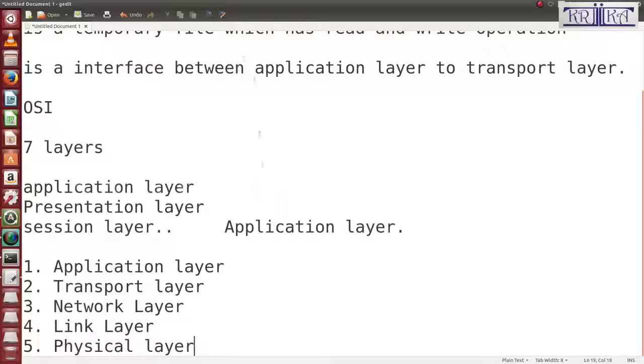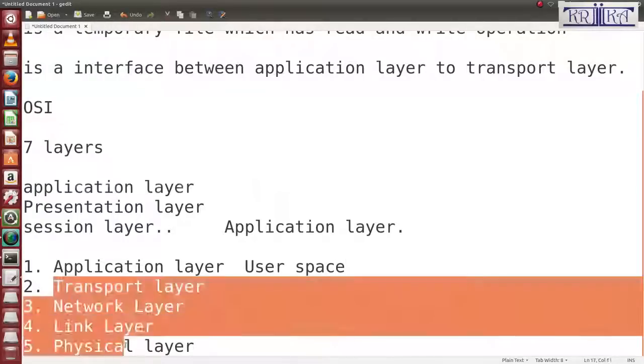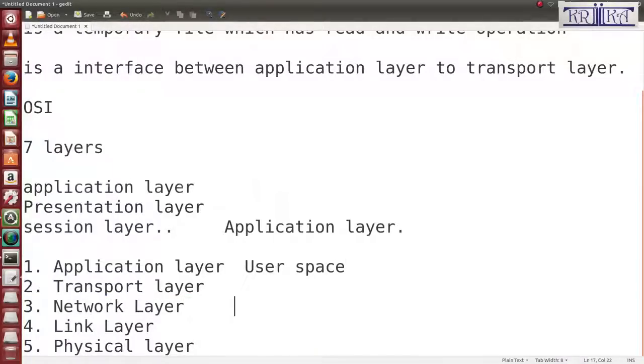Between these 5 layers, the user can write the program in the application layer. The user can write or modify code only in the application layer because it runs in user space. And the rest, these 4, are running in the OS or kernel space. The user is able to interact only in the application layer, not in these 4 layers.